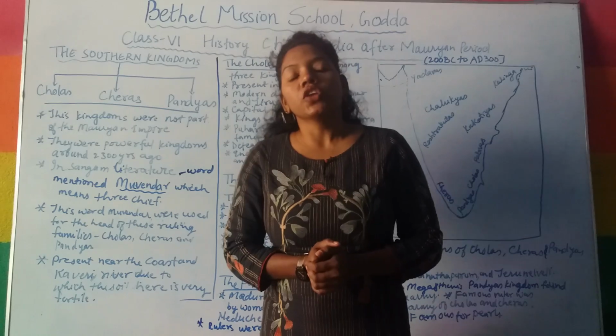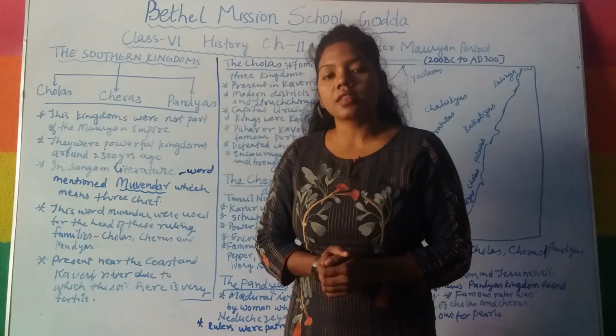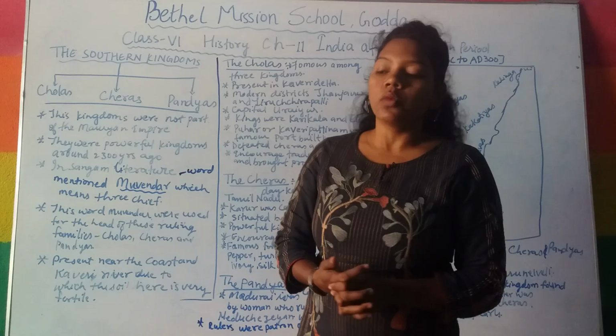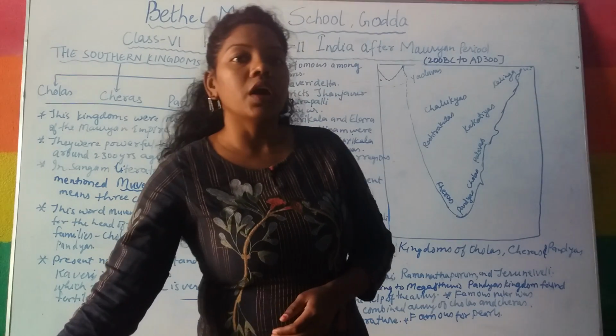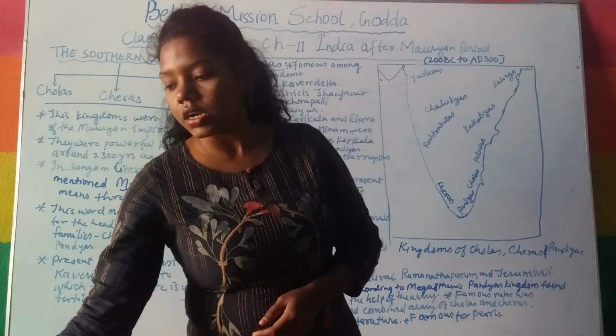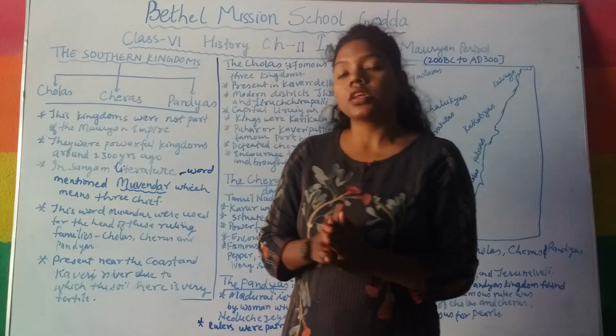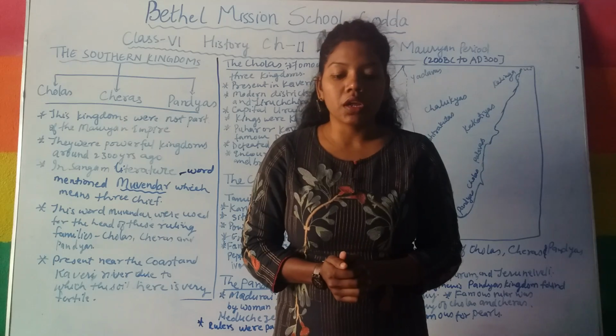Today we are going to learn a new chapter, that is standard 6 history, chapter 11, India after the Mauryan period. That means 200 BC to 300 AD. So in this time period, what are the things that happened after the Mauryan Empire?